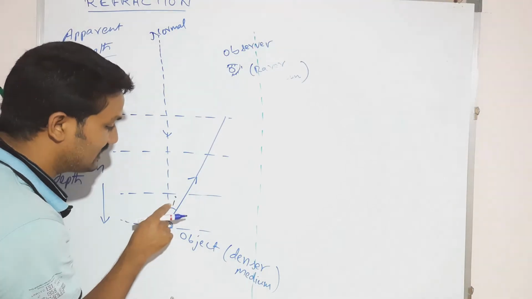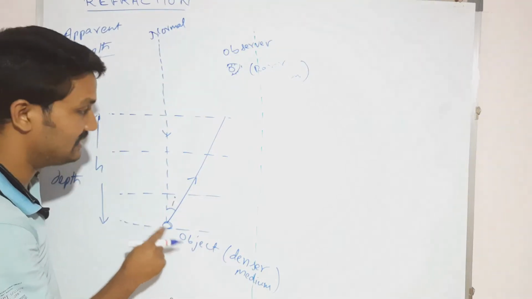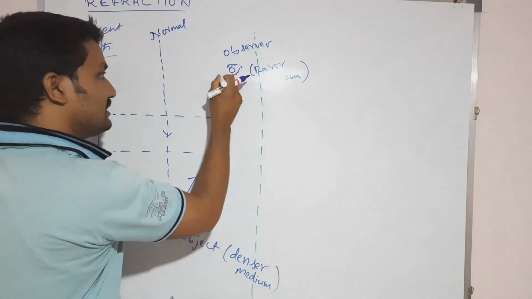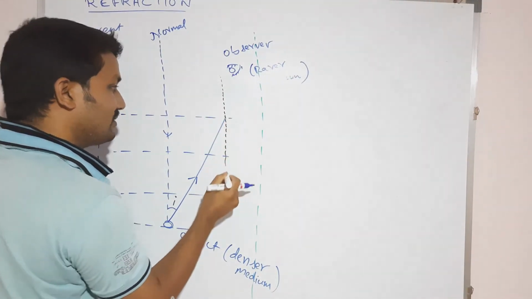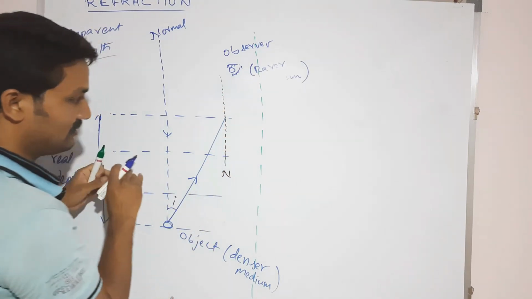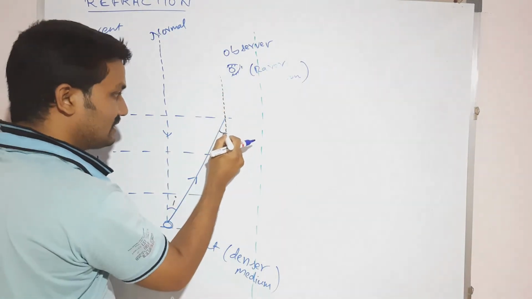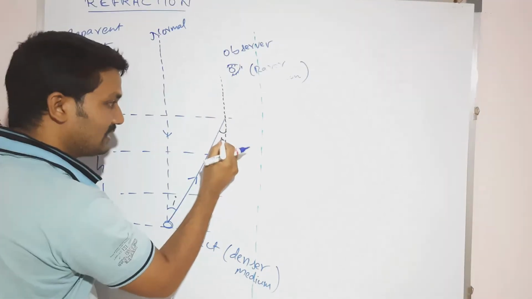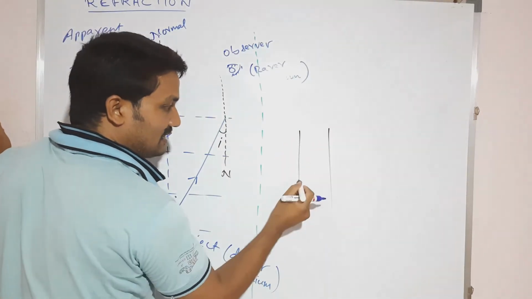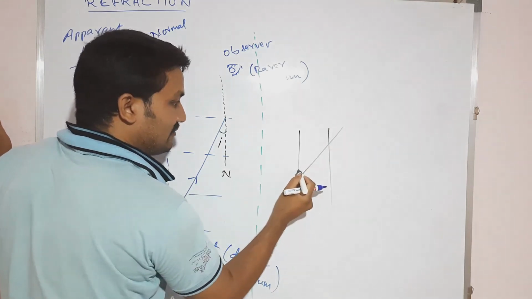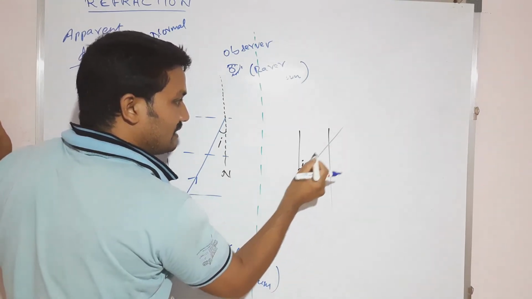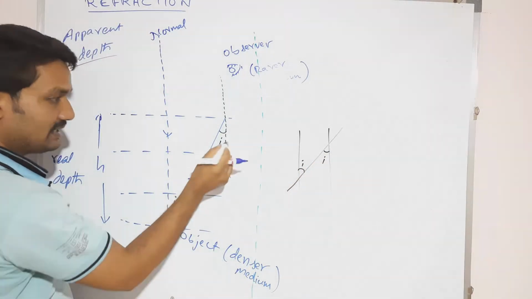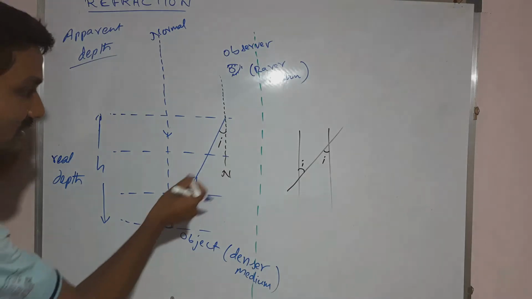With the normal it is making the incident angle I. Here it is making an angle, with this other normal, and this is also I. Why? Because these are two parallel lines, so if one is I, definitely this one is also I, according to parallel lines.